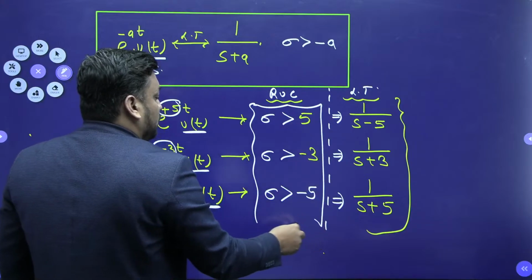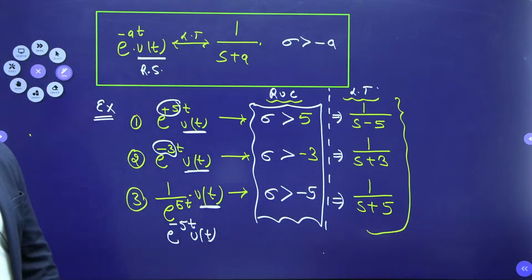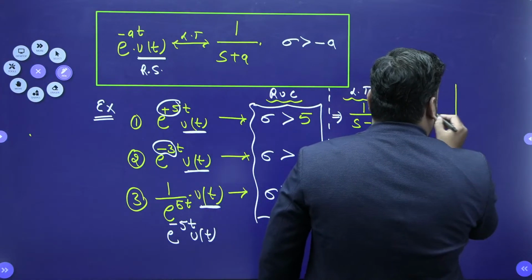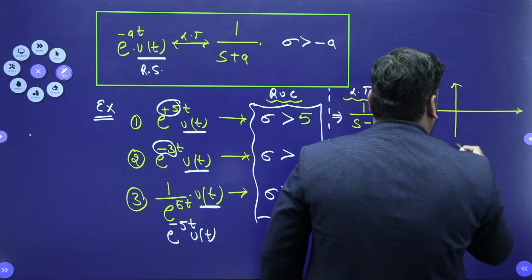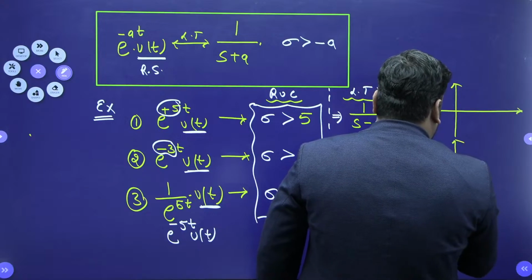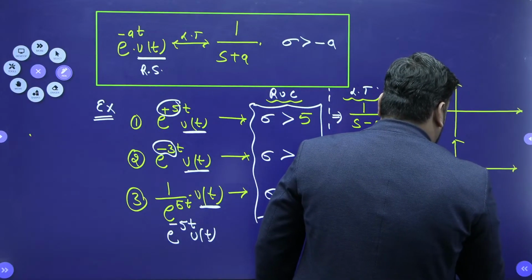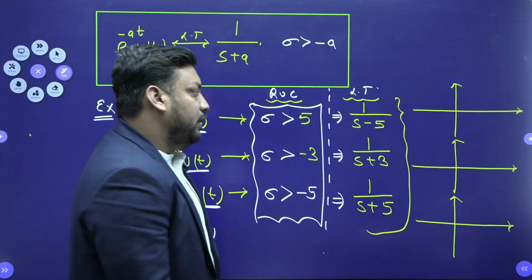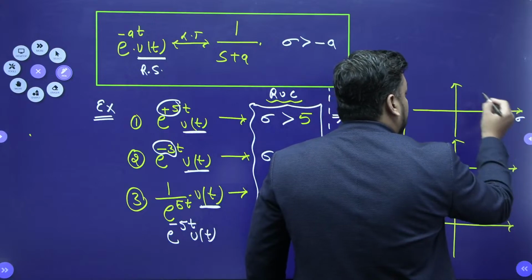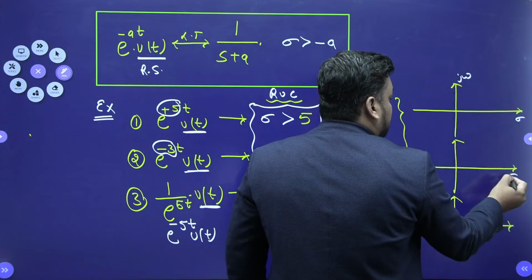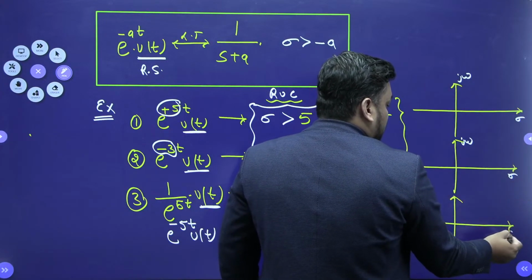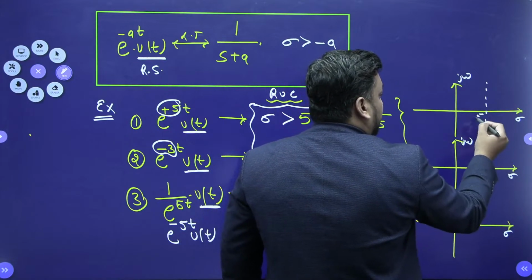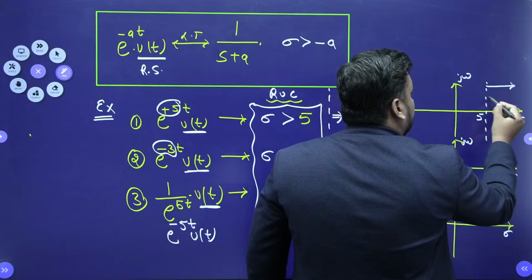Now if I make the ROC diagram in the S plane, you should tell me by observing the S plane diagram. Here is my sigma, here is j omega, for each of the three. First, ROC is greater than 5, so if here is 5, the ROC will contain the right hand side region.